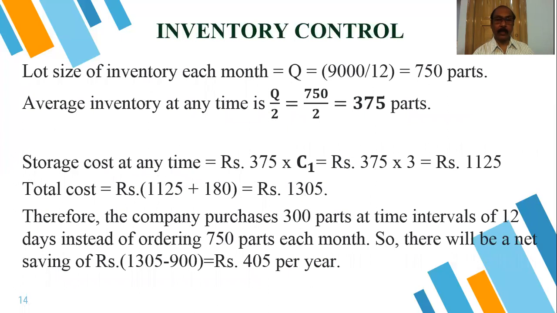With the economic order quantity concept, if we place 30 orders, then our average total cost is 900. So placing 12 orders is not economic. You have to place 30 orders, that is economic, and we can save 405 rupees per year. So the economic order quantity model is better than what we were thinking, placing one order per month.